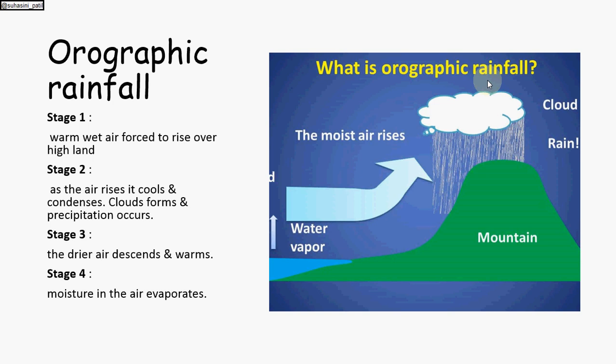So this is how orographic rain falls or occurs. The Himalayan mountain range is the best example for such type of rainfall, and also our Western Ghats. So this is about orographic rainfall.